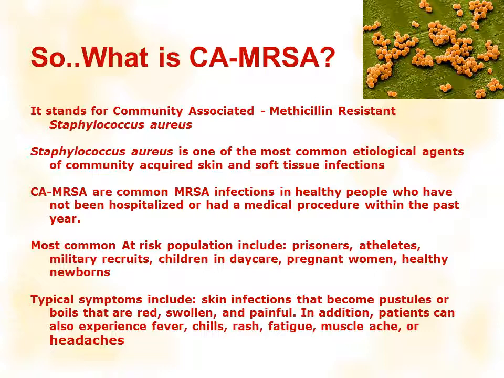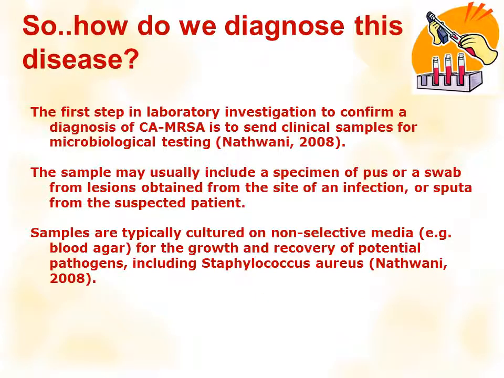Well, it is one of the most common etiological agents of community-acquired skin and soft tissue infections. The most common at-risk population includes prisoners, athletes, military recruits, children, sometimes pregnant women too. Typical symptoms include forming pustules which then become red, swollen and painful. So how do we diagnose this disease?